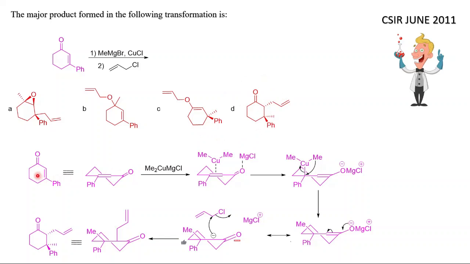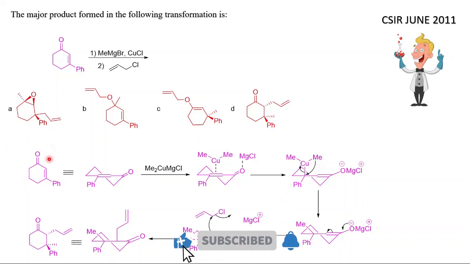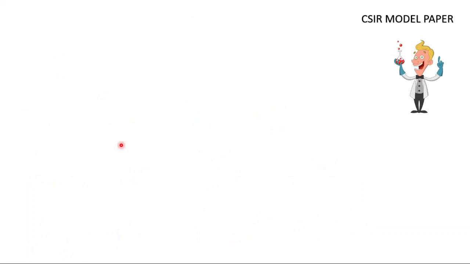So this is very important, because you have to know the cyclic half chair structure of this cycloalkene. You can note this down in your notebook, because the cyclic transition states are very important. If you miss any one of these cyclic transition states, you will end up with a wrong answer. So now I will move to the next problem.